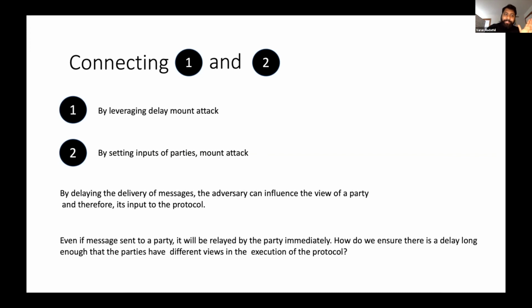Now, a natural question one would ask is, okay, so all this is theoretical stuff. Even if a message is sent to a party, it is going to be relayed immediately to all the other parties, right? So how are we actually going to ensure that there is a delay long enough that parties have different views in the execution of the protocol? Because in a gossip network like Bitcoin, as soon as a party receives a message, we say that it's going to relay it to everybody else in the network.